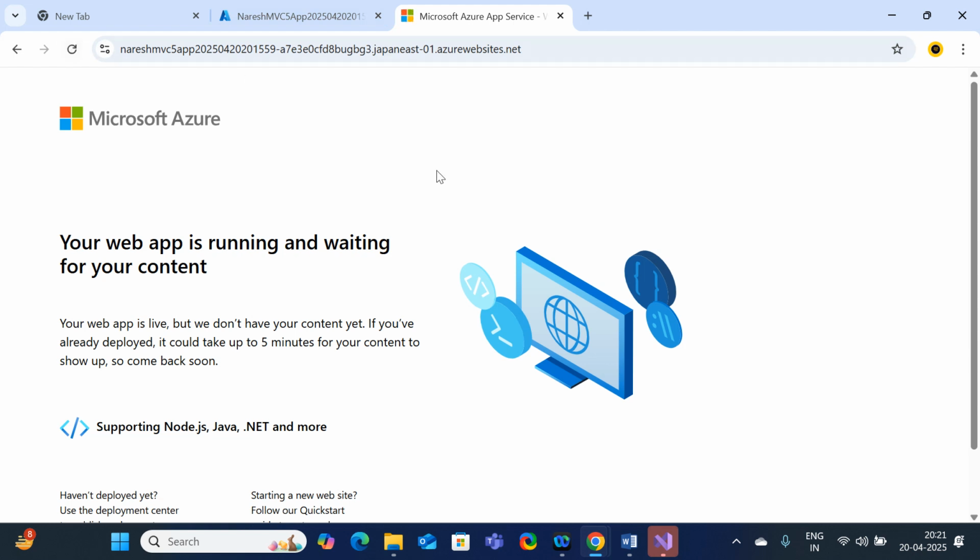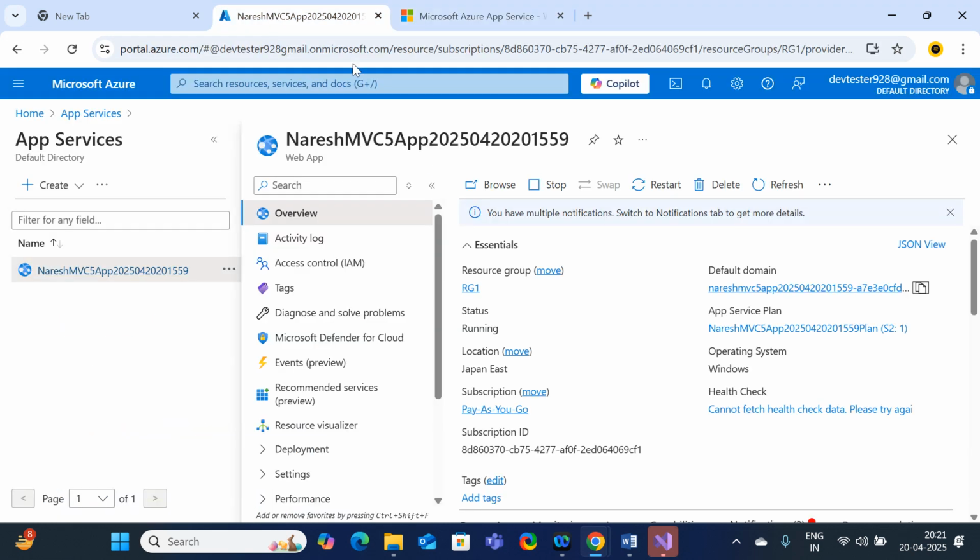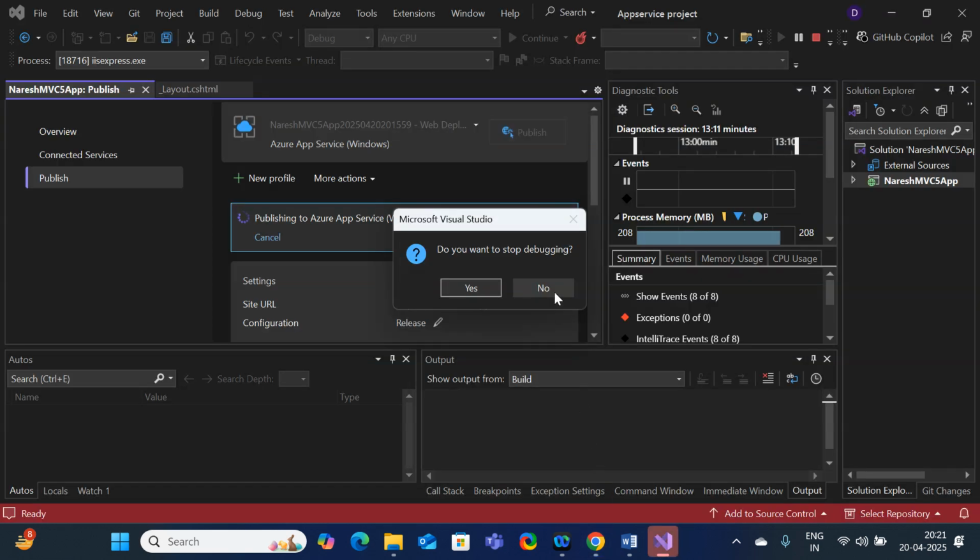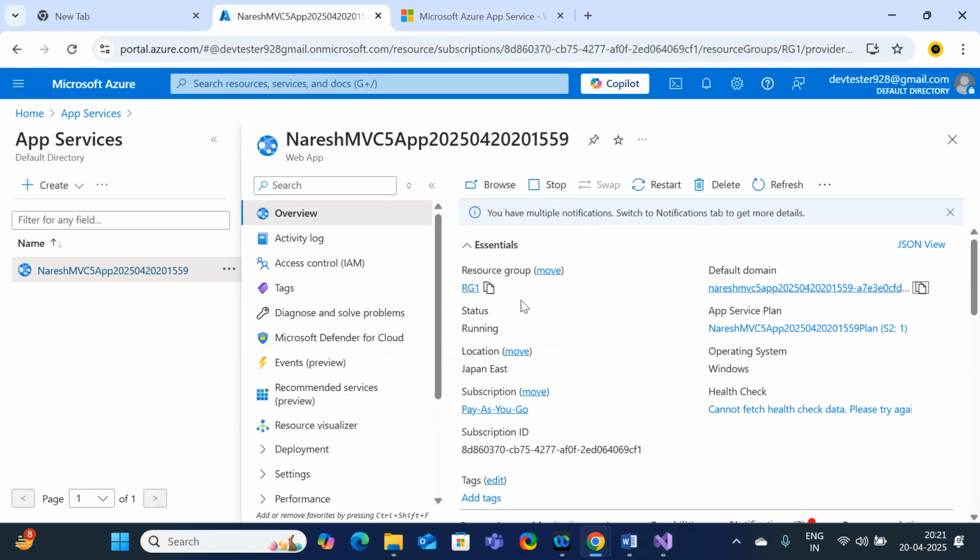Just refresh the same. Still, it is not yet deployed. If you want to check, here, do you want to stop debugging? Yes.